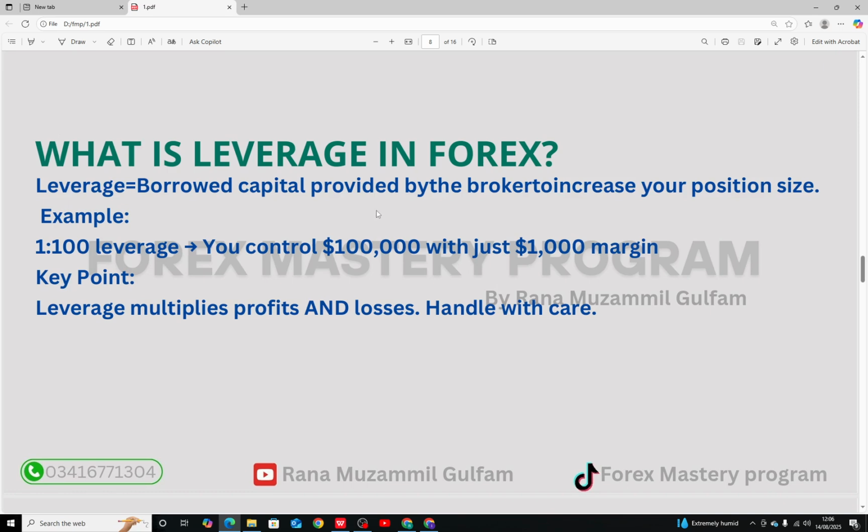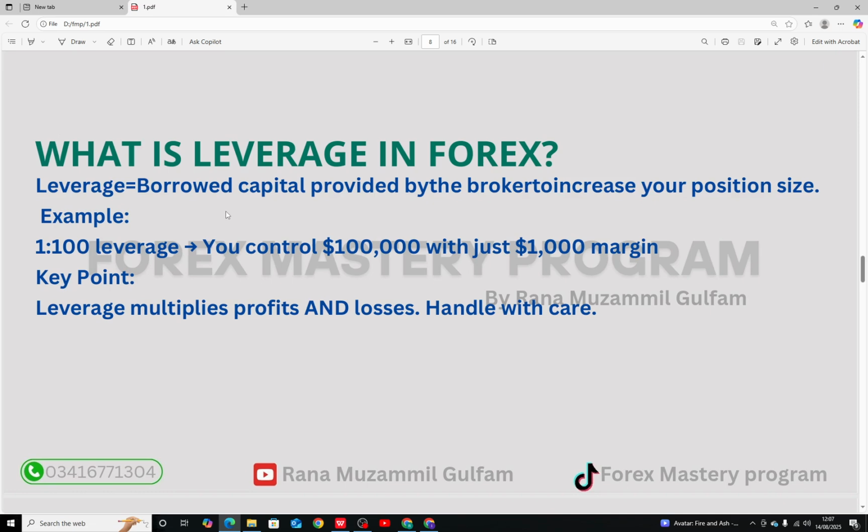Leverage in forex is essentially borrowed capital from your broker that allows you to control a larger position than your account balance would normally allow. Think of it like a lever in real life. It gives you power to lift more than you could with just your own strength. In trading, leverage multiplies your buying power. Example, if you have $1,000 in your trading account and your broker offers 1:100 leverage, you can control up to $1 lakh worth of currency in the market.